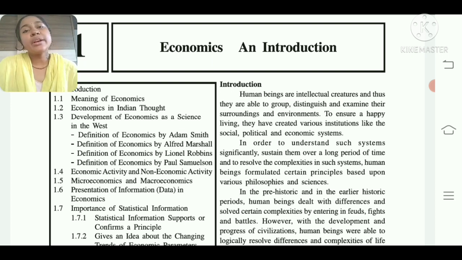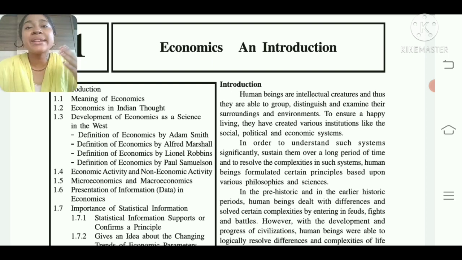After knowing that, we are going to see economics in Indian thought, because economics is seen in the worldwide portion, even in America, USA, China, everywhere. So according to the international way and according to our Indian way, we are going to see the economics.